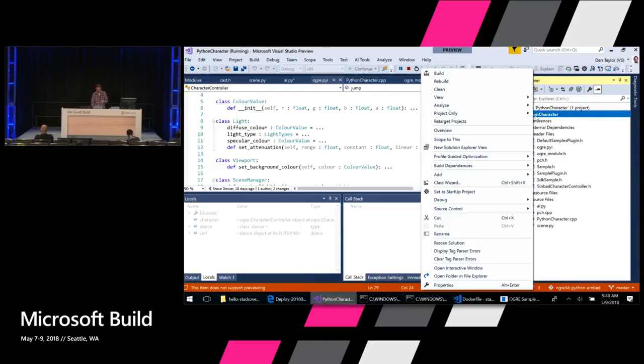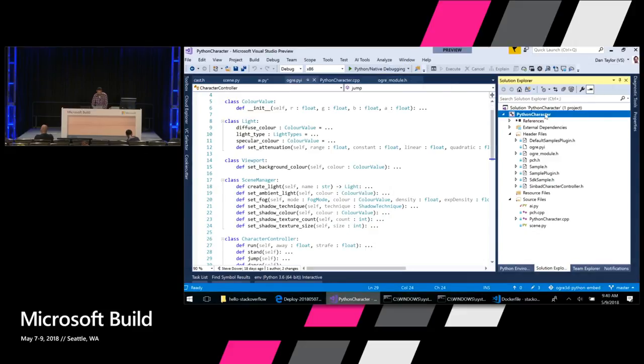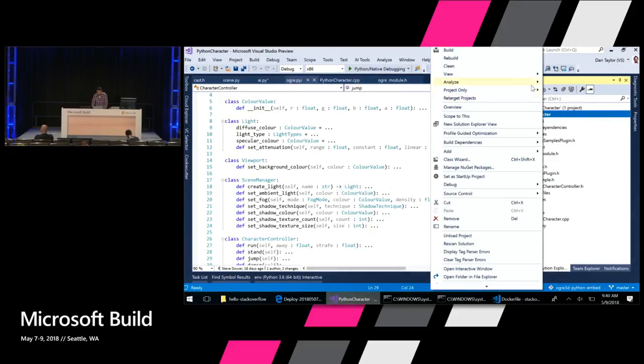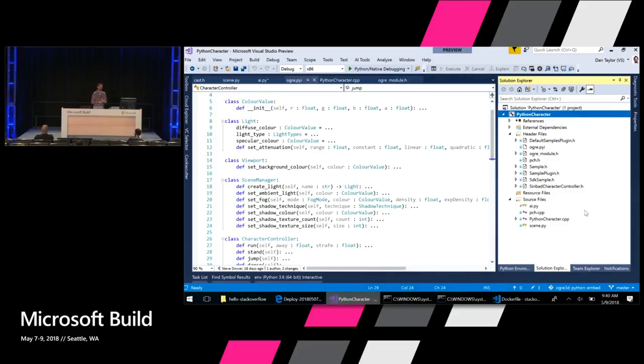You can right-click on a project. Actually, it doesn't work on the C++ project. You need to actually be in a Python project for that. But you can run MyPy on your Python projects if you want to check your Python code against those type hints.